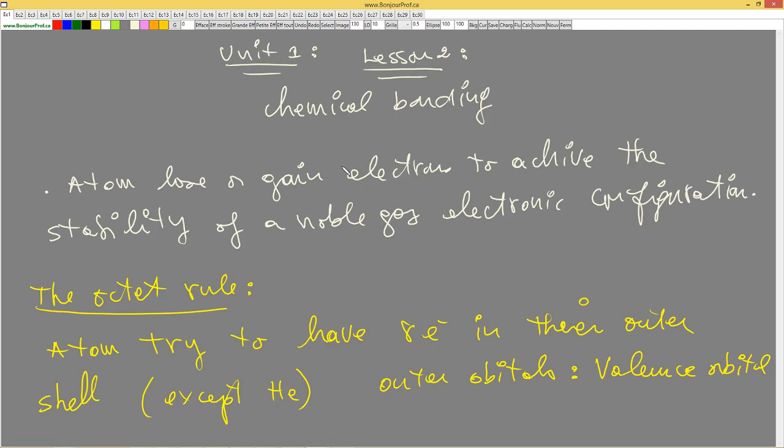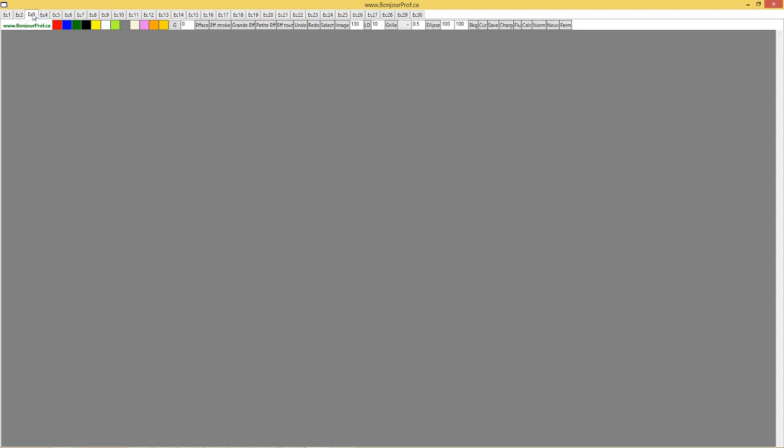Typically, the valence orbitals in an atom are the outermost s and p orbitals. These orbitals get involved in the bonding process with other atoms. Yeah, this is the rule. This is what we said. Now, how does the bonding physically take place? By overlapping. So I'm going to write orbital overlap diagram.